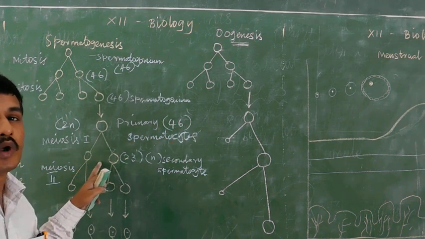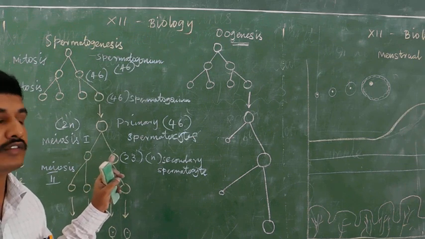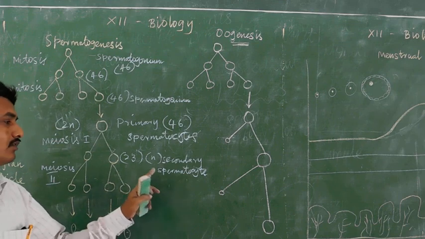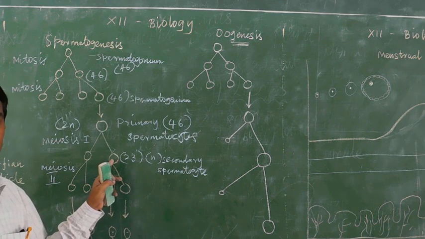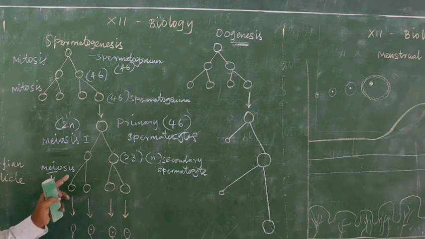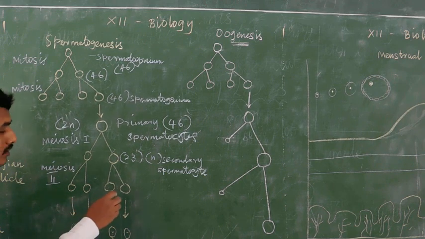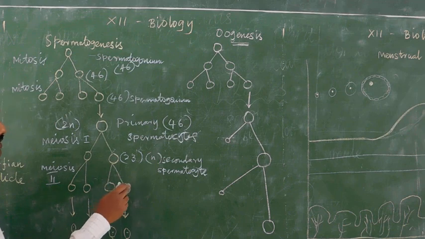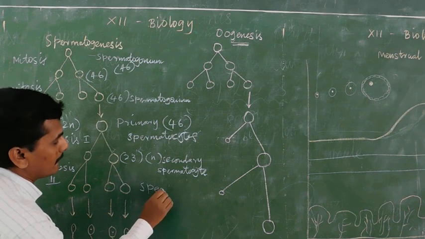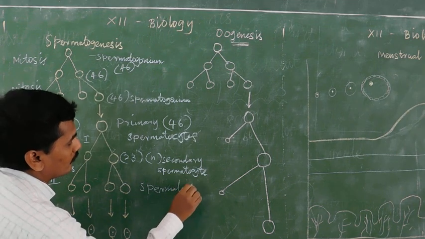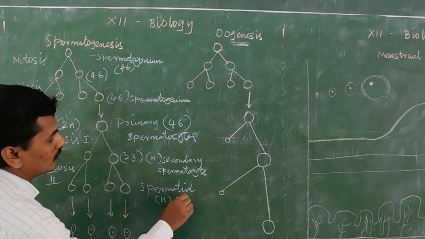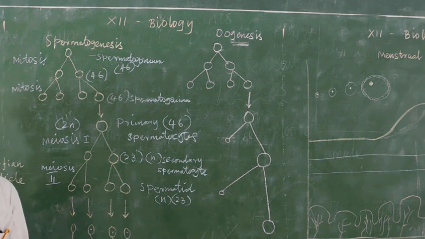After meiosis 1 it produces two cells, known as secondary spermatocytes. After meiosis 2 division, the secondary spermatocytes develop into spermatids. Spermatids are also n, 23 chromosomes in humans.